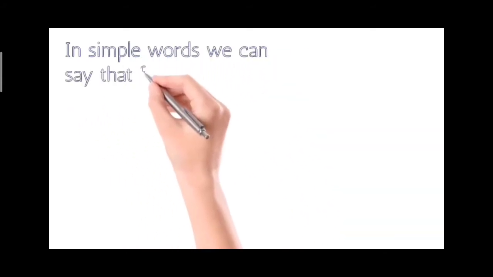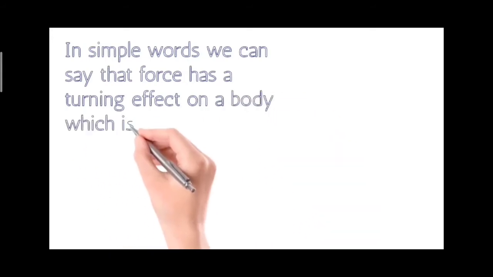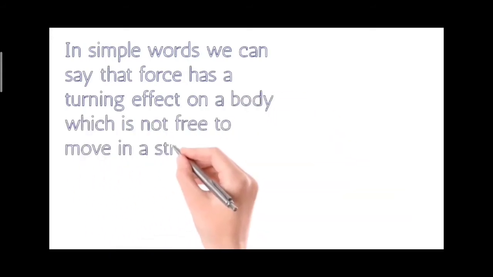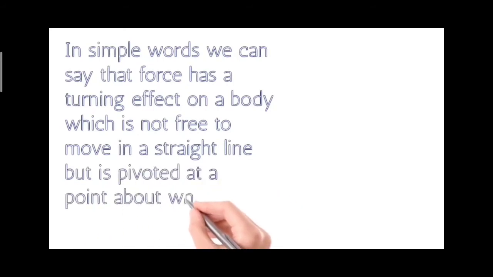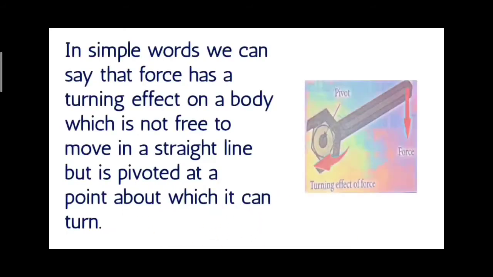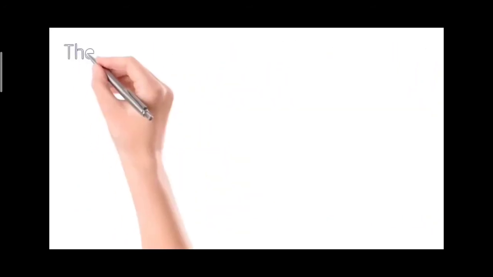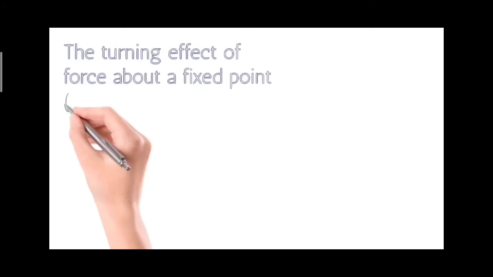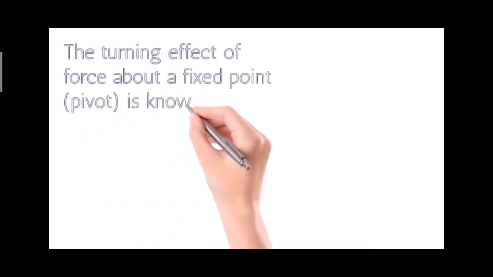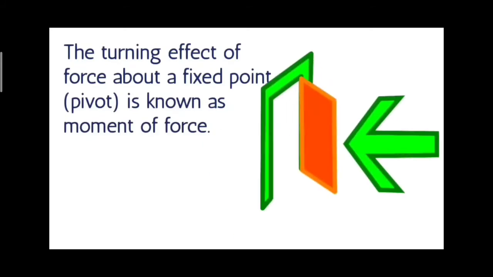In simple words, we can say that force has a turning effect on a body which is not free to move in a straight line but is pivoted at a point about which it can turn. The turning effect of force about a fixed point, that is pivot, is known as moment of force.